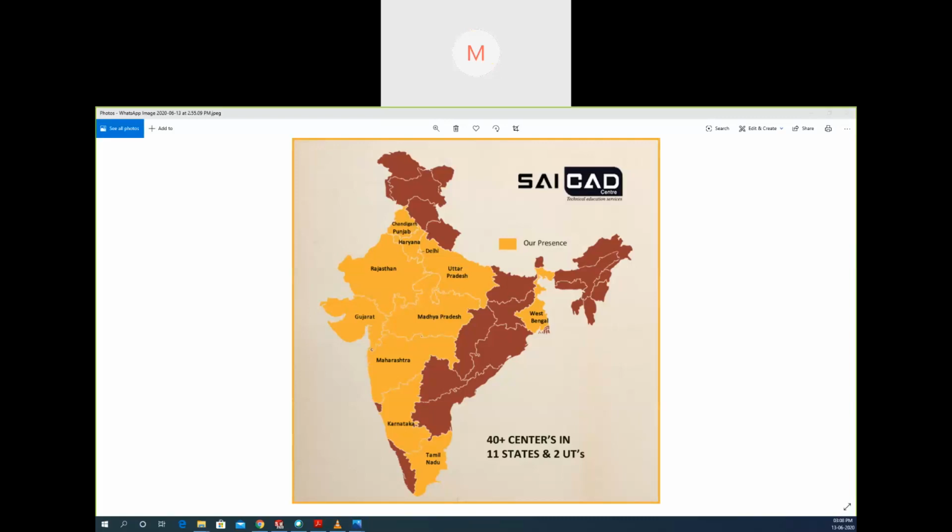We have 40 plus centers in all 11 states of India. So you can see whatever is mustard color, we have our centers there. So students from whichever state you are, you're most welcome to visit our centers, do your trainings. Currently, we are providing all trainings online. We have already started many batches. Students from across the country are studying from us. So that is an advantage.